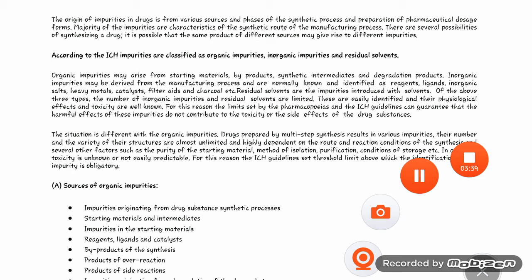So when we are doing synthesis of a drug in a multi-step process, unlimited impurities come out in the process, and sometimes the impurities depend upon the raw material which we are using.